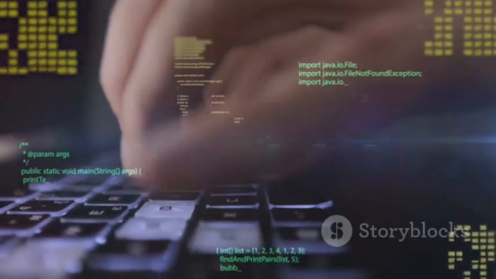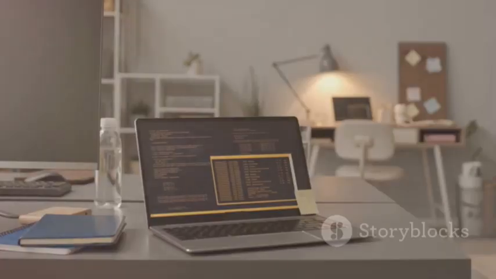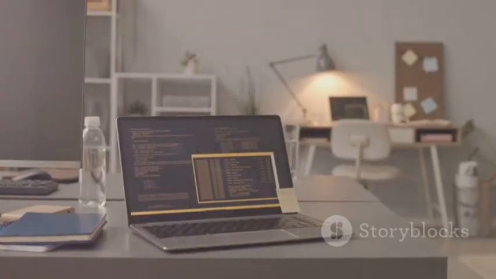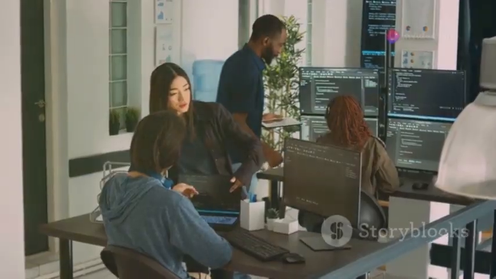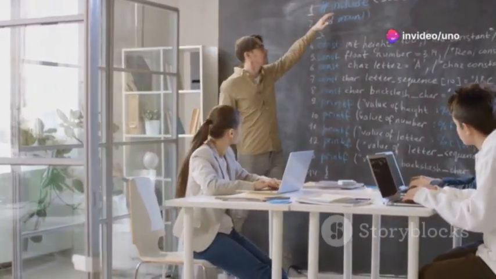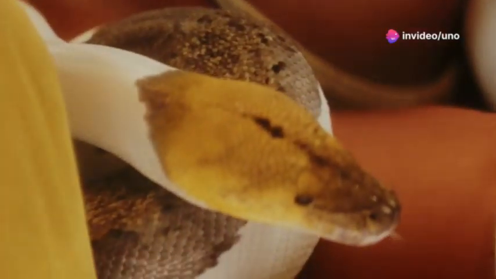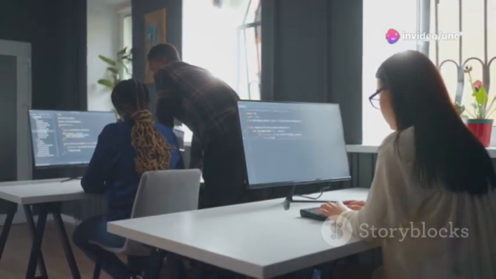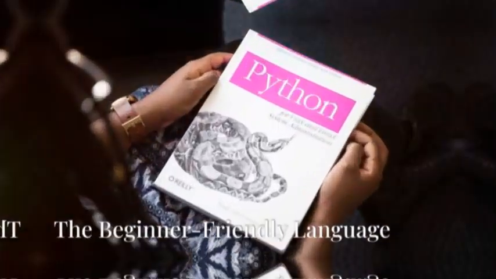Python is a great choice for beginners. Its straightforward syntax makes it easy to learn. You'll be writing code in no time. Python has a large and active community. Whether you're a student, professional, or hobbyist, Python offers something for everyone. Let's explore the exciting world of Python together.